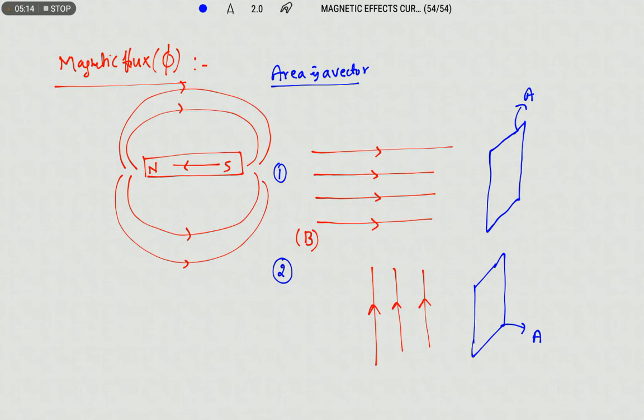We can find its magnitude with the help of length into breadth. Its direction is always perpendicular to the surface of the coil or plane. Here also the direction of the area vector will be like this.